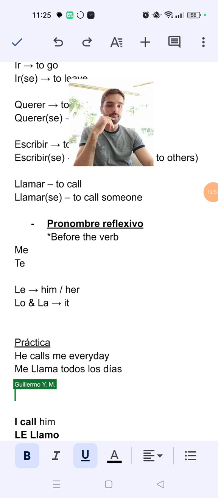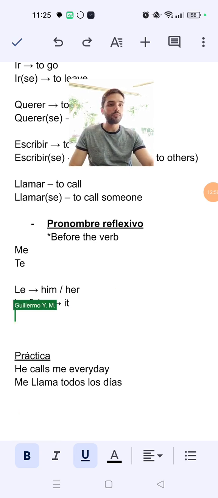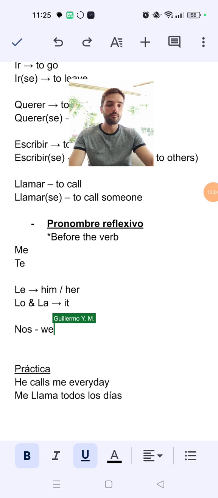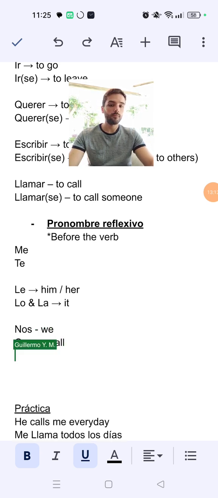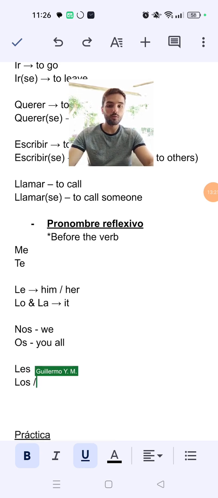Okay. Is it clear? Now, the rest of the pronouns would be nos, that's for we, os, that's for you, you all, and again, for the third person we have les, los, and las for it.